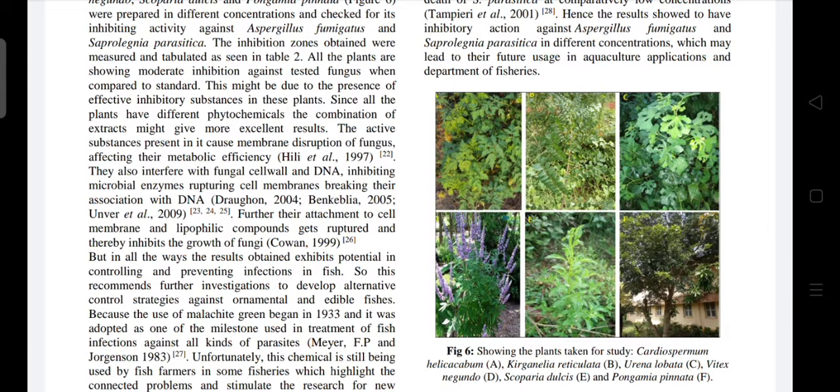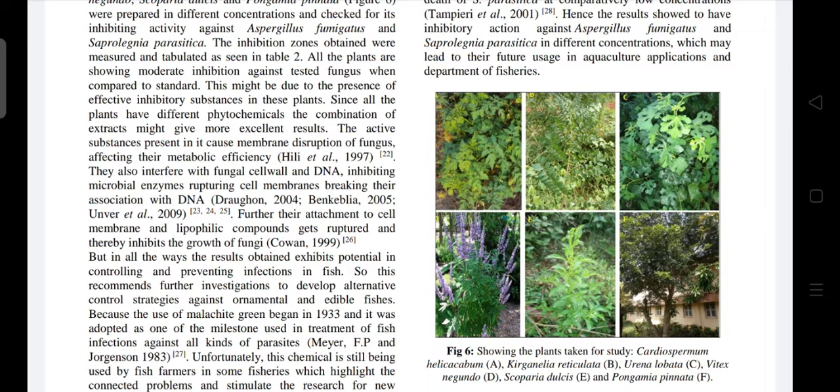Further, we took 6 plants which are already reported for their antimicrobial activities. It is always recommended to use these herbal formulations to treat fungal infections instead of chemical formulations, as we all know that these show adverse side effects. These are the plants which are well known to be used for antimicrobial purposes, and in the same way, in our studies also, the formulation showed better results in curing the fungus.